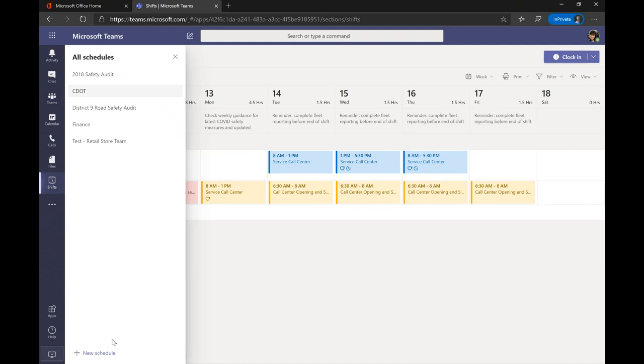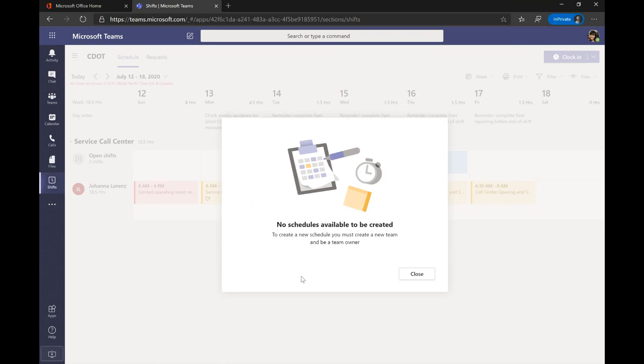So this is a dead link if you're not a team owner, right? Johanna does not own any teams. She cannot start sending out schedules to her teammates. I cannot create anything. But if you do have someone in your organization whose role it is to create these schedules, you may want to promote them to team owner, so that is something they can do.